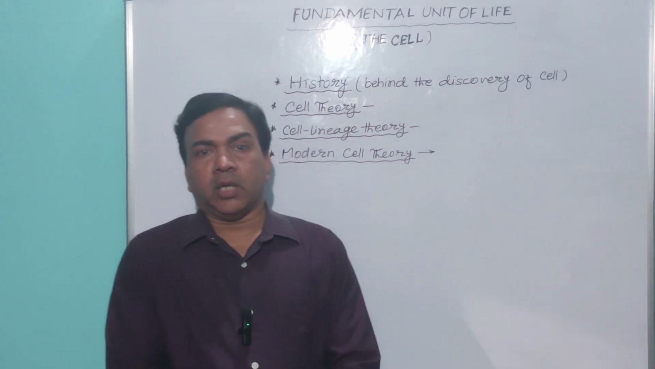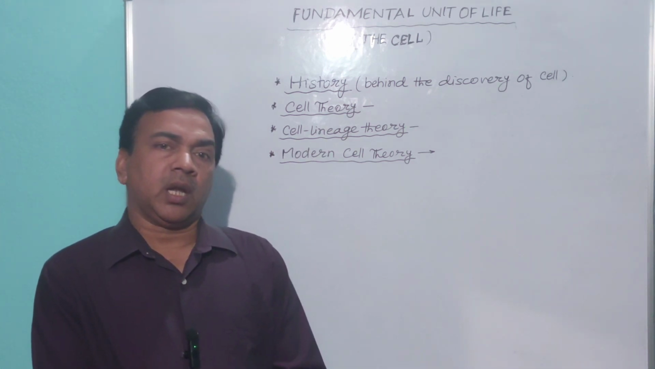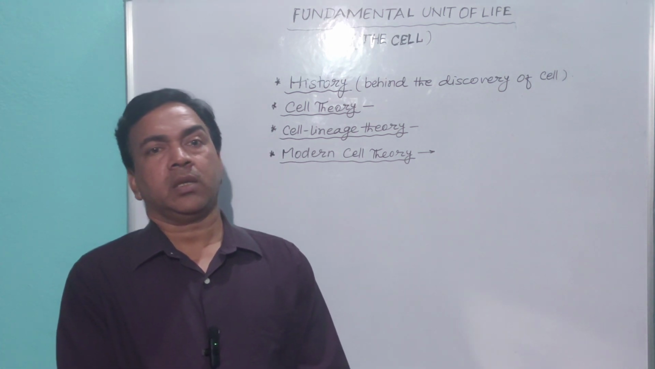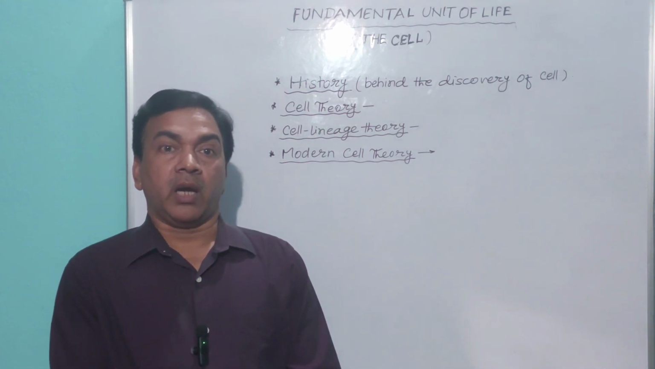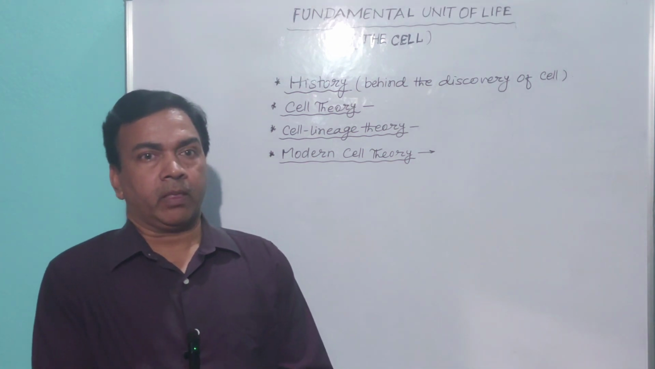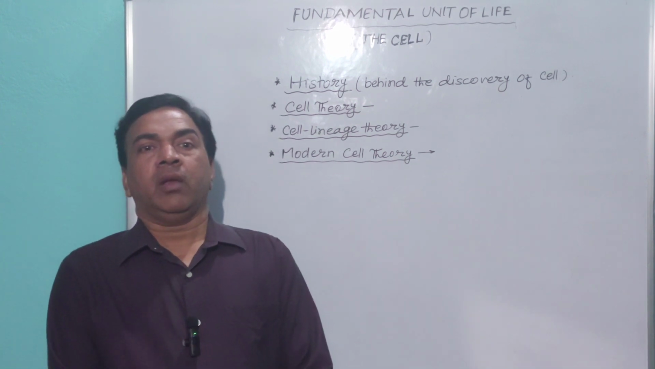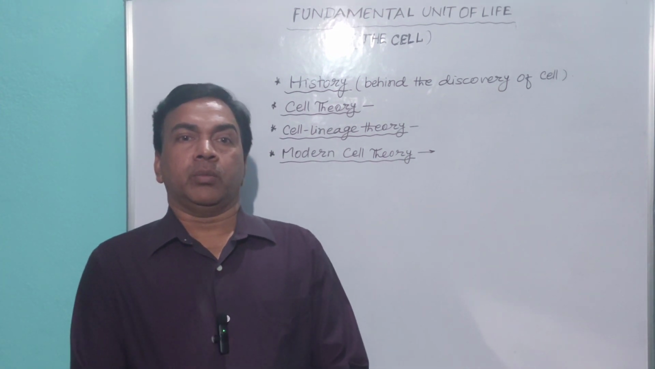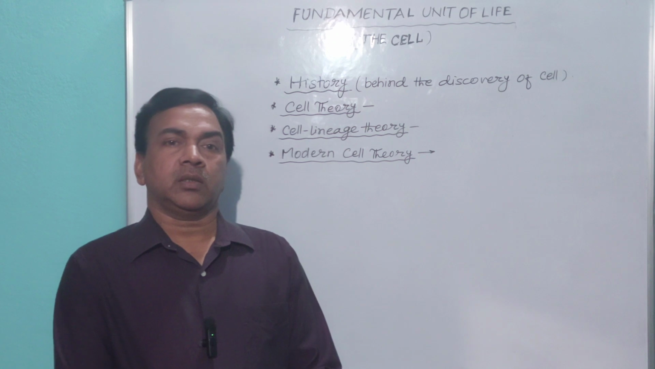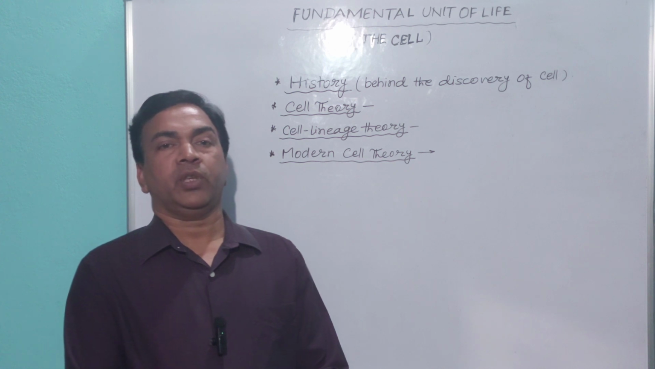Now we will see what are cell theories. There are two theories regarding cell. One is cell theory and the other is cell lineage theory. First of all, what is cell theory? Cell theory was proposed by two German scientists, Schleiden and Schwann. Matthias Schleiden and Theodor Schwann.